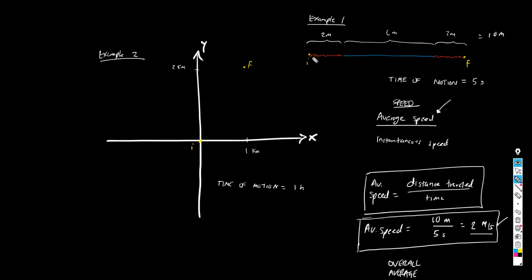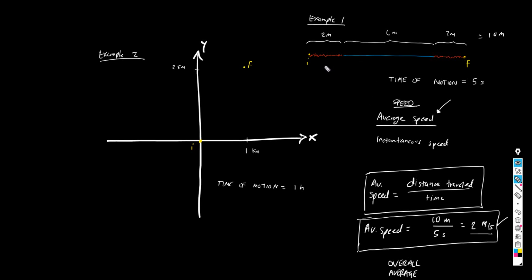Okay, why do I say this? Because, for example, in these two parts of the road, the pencil is traveling very slowly, and here it is traveling very fast. Okay, so you must not think that at any particular point in this motion, the pencil was traveling at this speed. This is just the overall behavior, or the average speed of the motion.